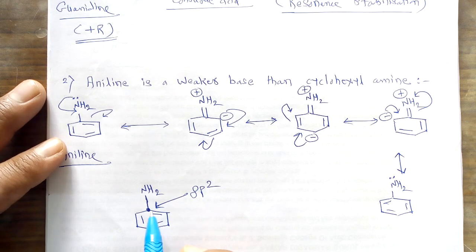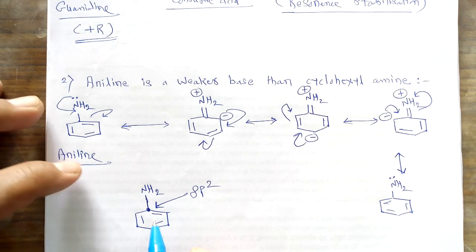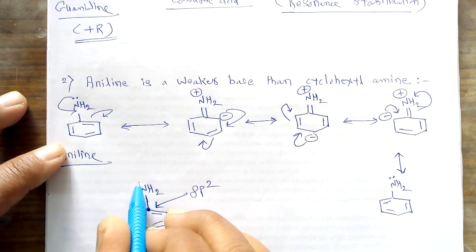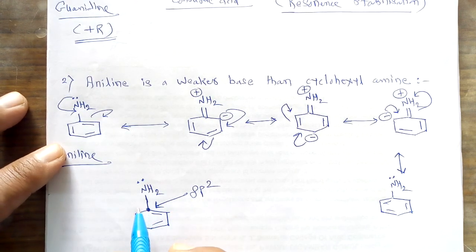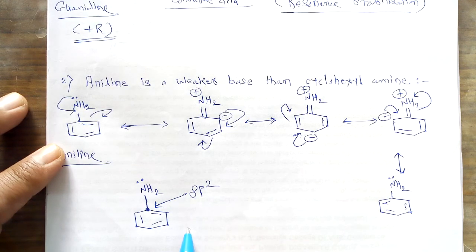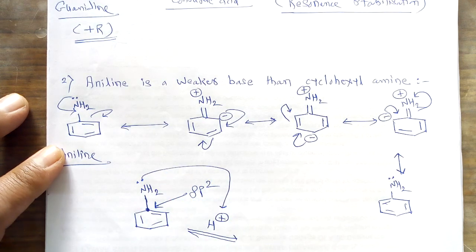As there is more percentage of s character, that atom shows more electronegativity, and that's why whenever the nitrogen atom present in this aniline donates its lone pair to the H plus ion, we can draw the structure which is formed after the donation of this lone pair to the H plus. This lone pair donates to this particular H plus ion, and we get this type of compound formation.